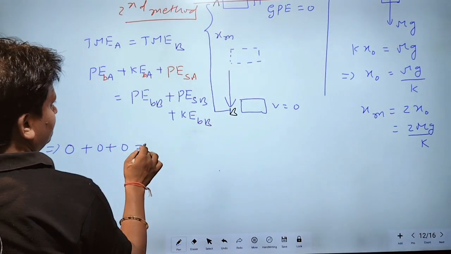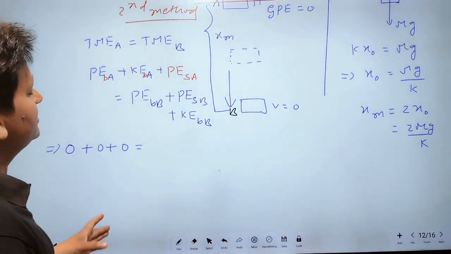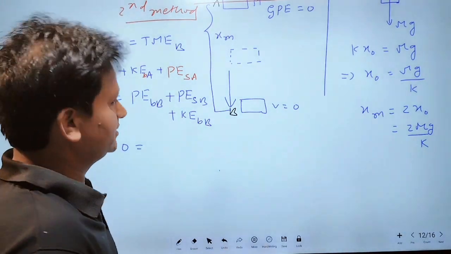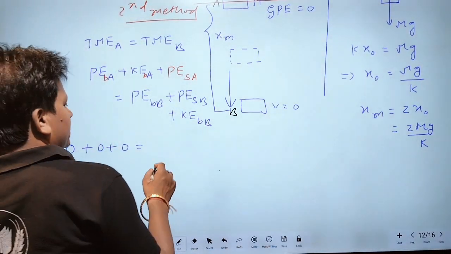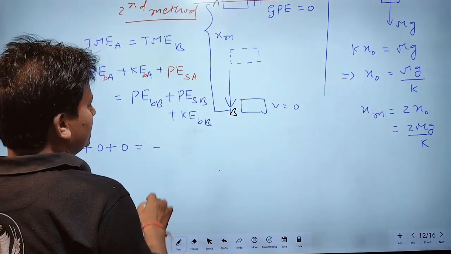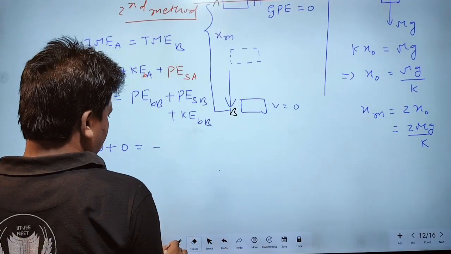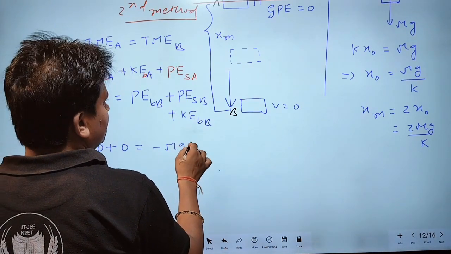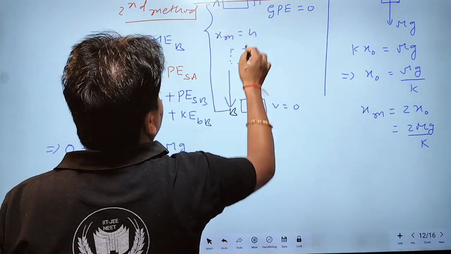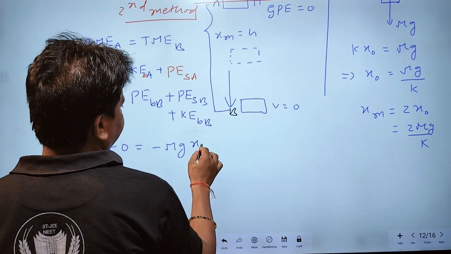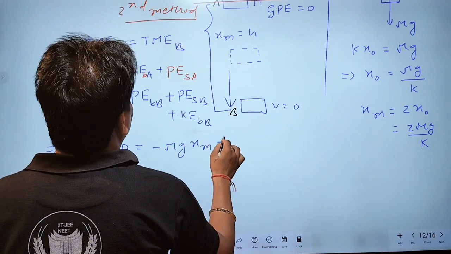Potential energy is also 0. But potential energy of the block at B will be minus mgh. What is m? Capital M. mgh, and h is x. Okay?